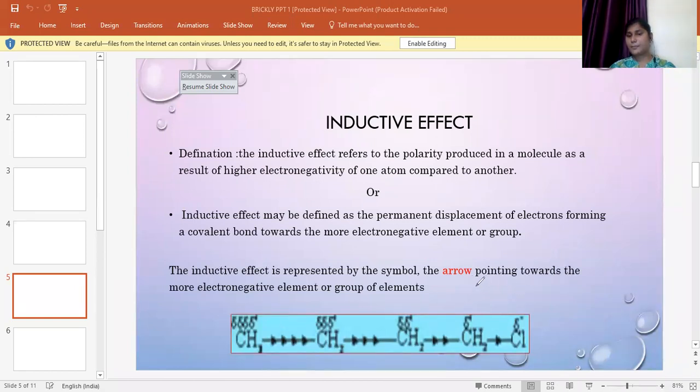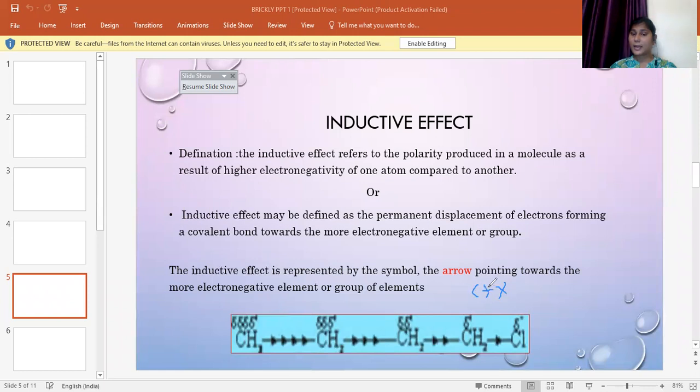We shall see if carbon is bound to some more electronegative atoms like halogens. Halogens are more electronegative. More electronegative means they have more capacity to draw the electron towards itself. There is equal sharing of the electron between carbon and halogen, but the halogens are more electronegative. That is, they are stronger when compared to the carbon.